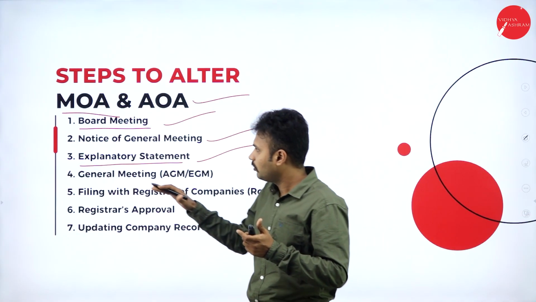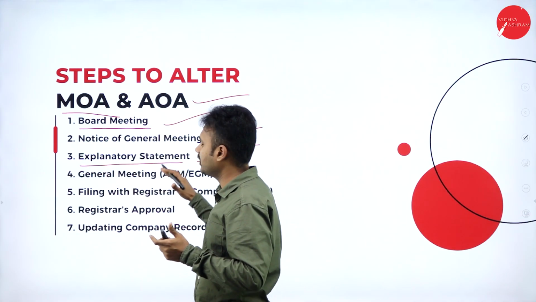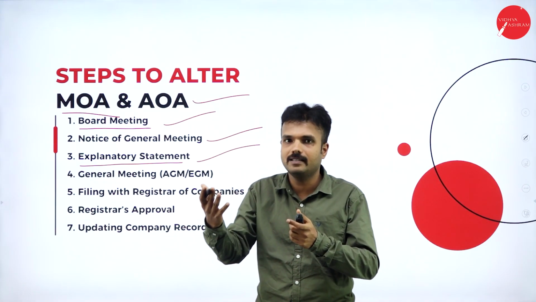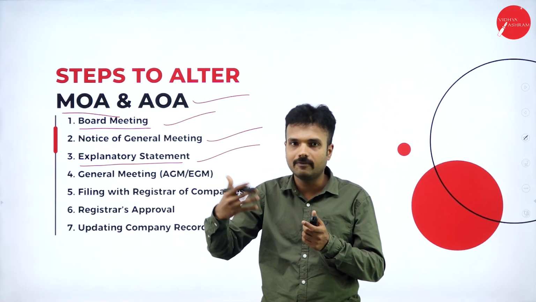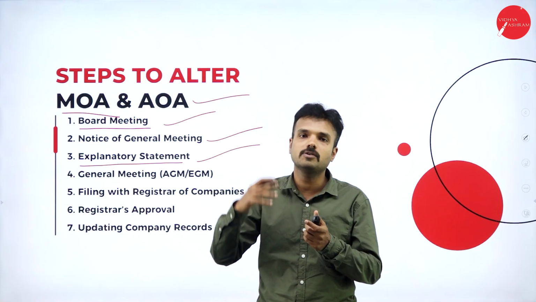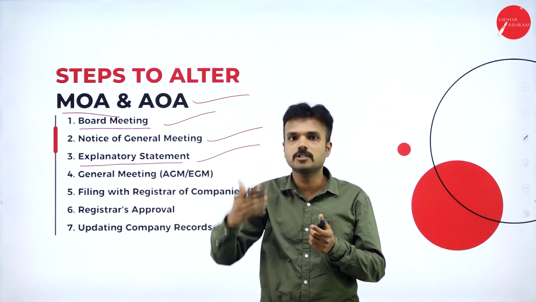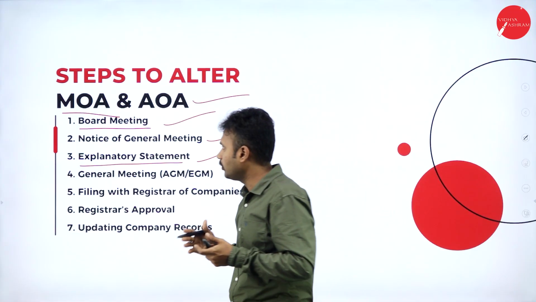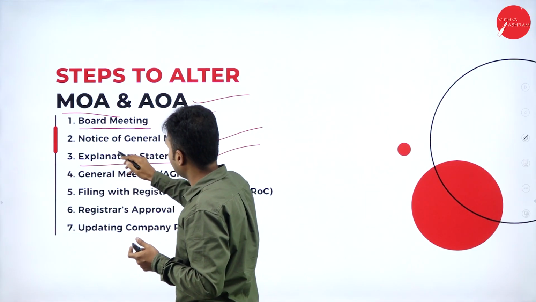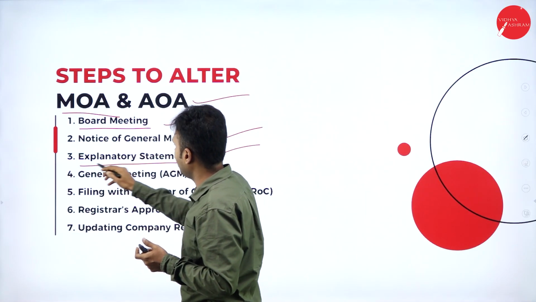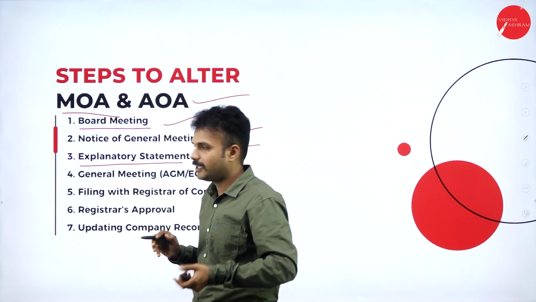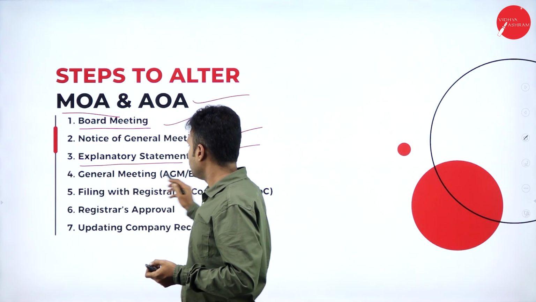Okay, so I am going to give the explanatory statement. The reason is that shareholders are not satisfied with the dividend policy of my organization. So I want to change my dividend policy from 5% to 10% because my company made a huge profit in the previous year. So with this notice of general meeting, I give the explanatory statement to the shareholders, followed by the general meeting.